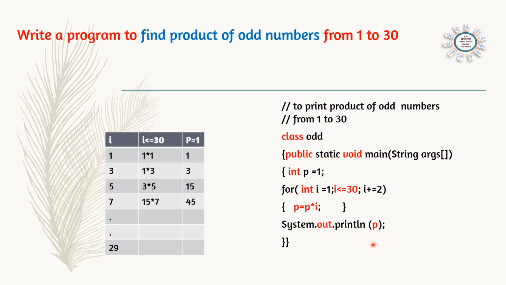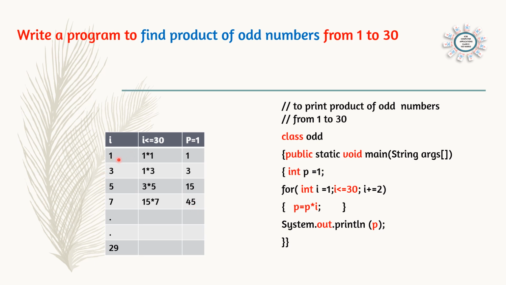Here the question arises, why can't System.out.println be put inside the for loop? Why is it not put inside the brace? Inside the brace, if we are printing all numbers, for example earlier we were printing 1, 3, 5, 7, all the numbers had to be printed. That is why we put it inside the for loop. But in this case, if the println line is inside the for loop, all values of p will be printed.